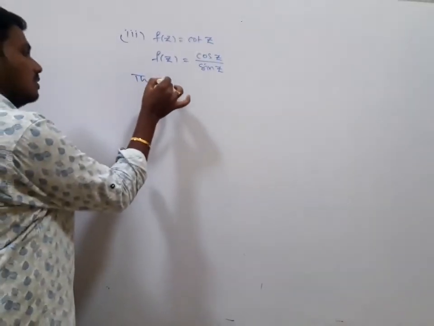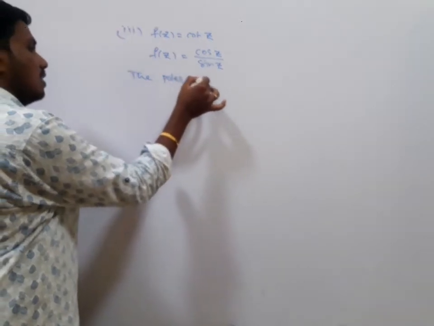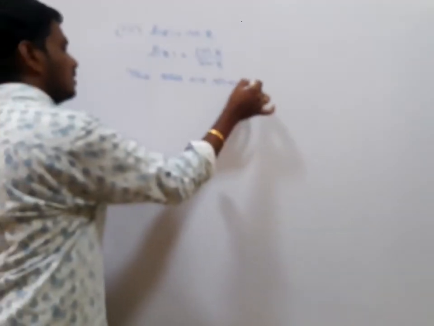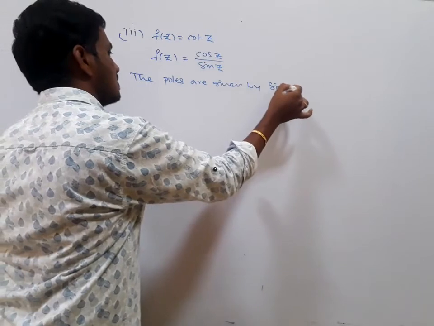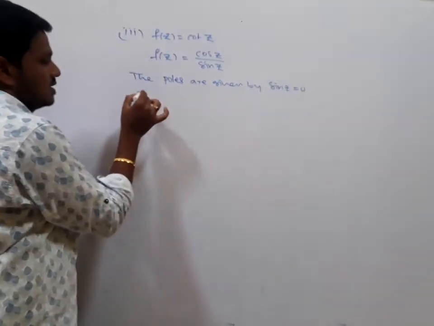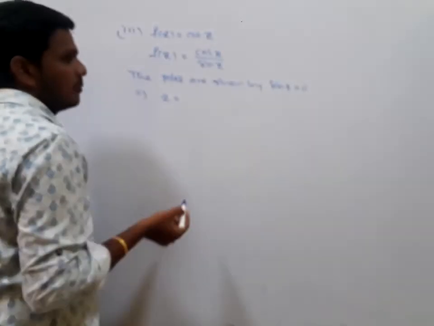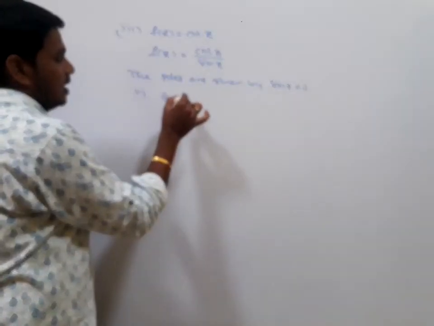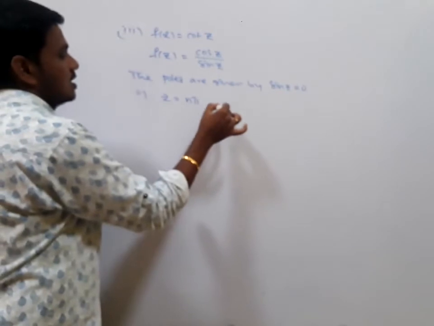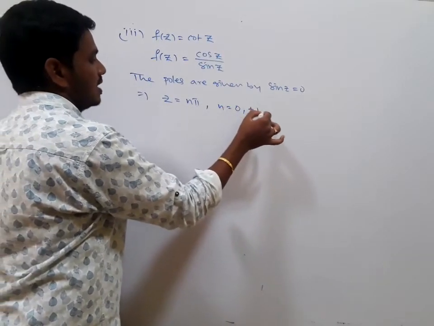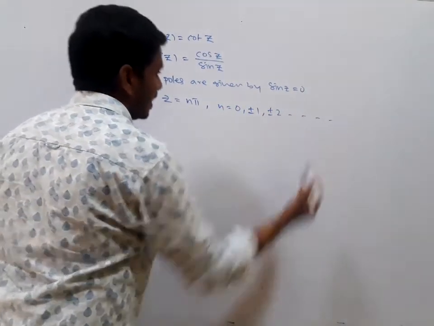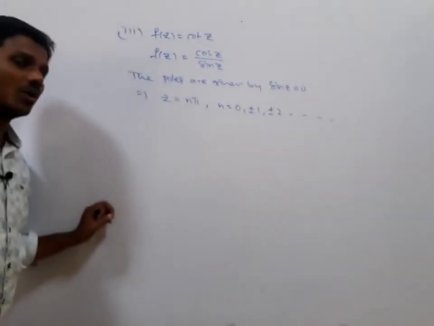The poles are given by sin z equals 0. That implies z equals n pi, where n equals 0, plus or minus 1, plus or minus 2, and so on. We have an infinite number of poles, but each pole is a simple pole, right?